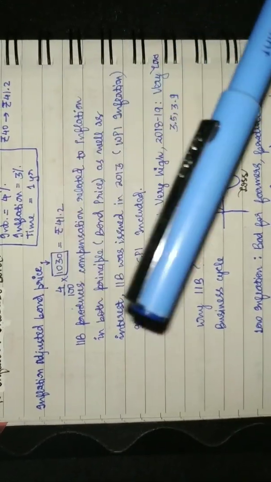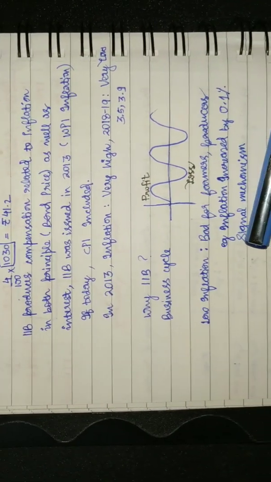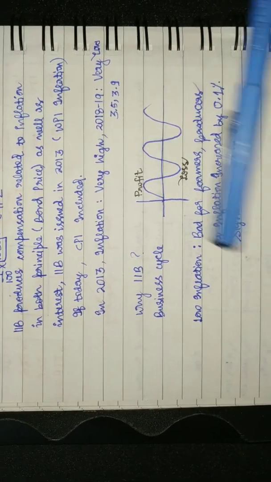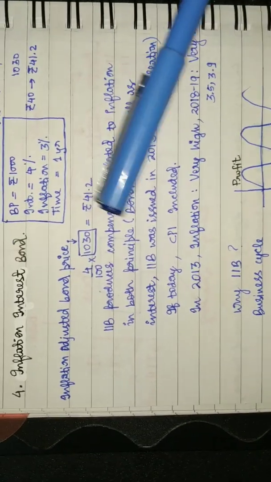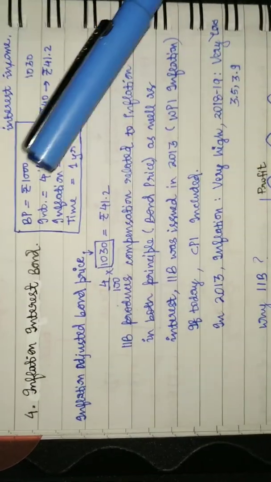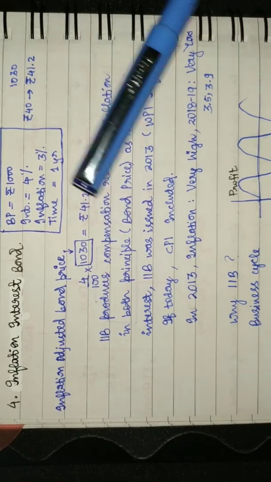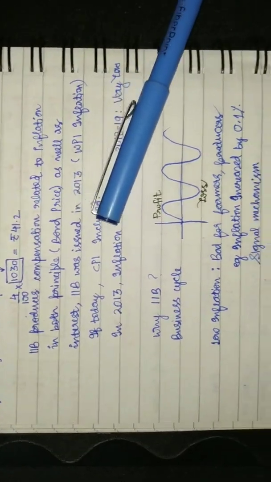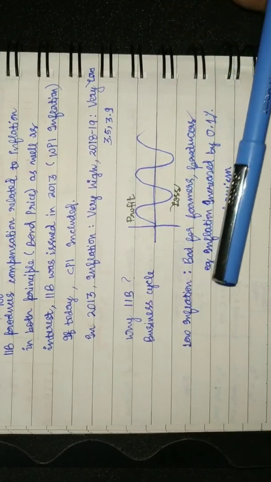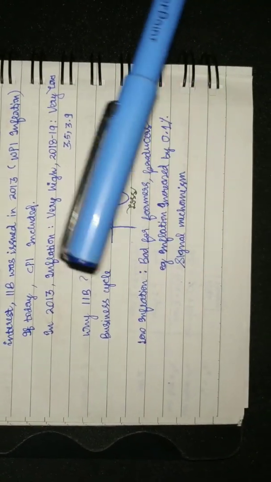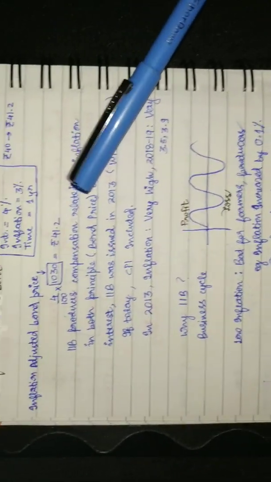Because if RBI straightforwardly says that the interest rate is going to increase, there will be a lot of hue and cry in the market. The political party may lose the votes, and hence this is a veiled signal mechanism for the people who are smart enough. So that's all. Thank you.